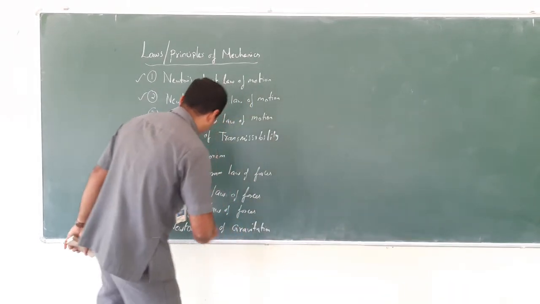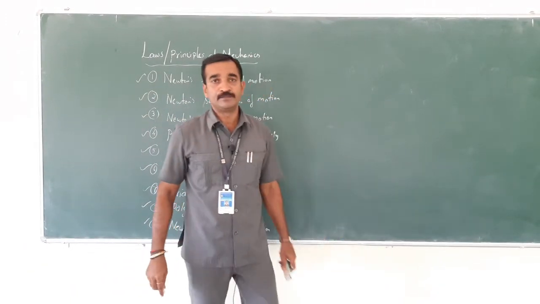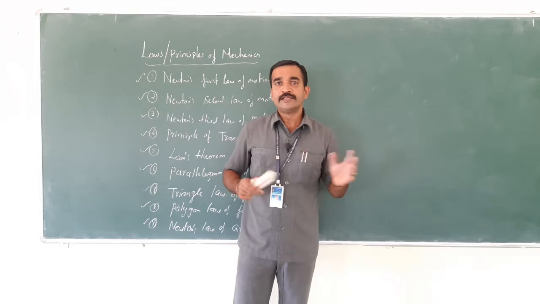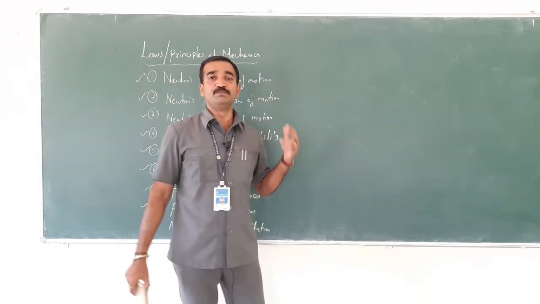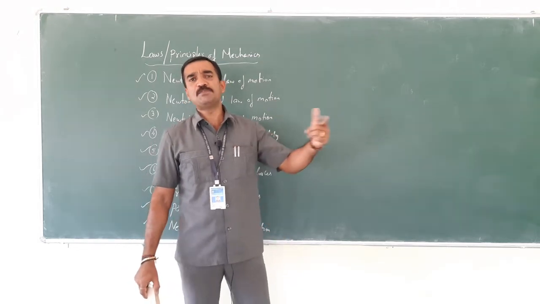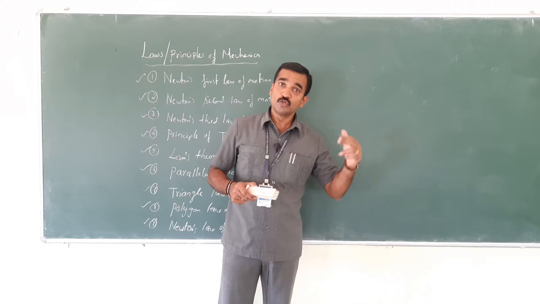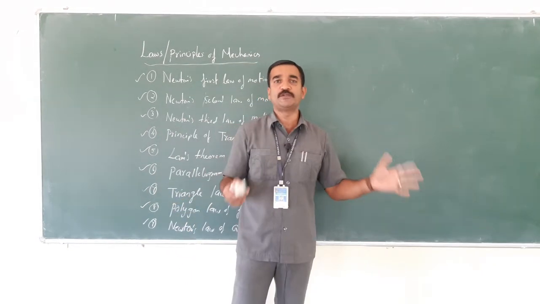Let's move to the next one, last but not the least, Newton's law of gravitation. Newton's law of gravitation says that the force of attraction between two bodies is directly proportional to their masses and inversely proportional to the square of the distance between them.